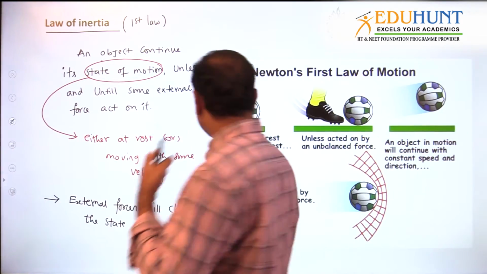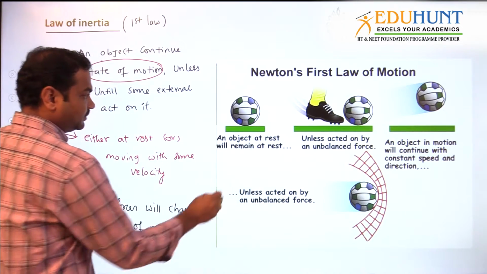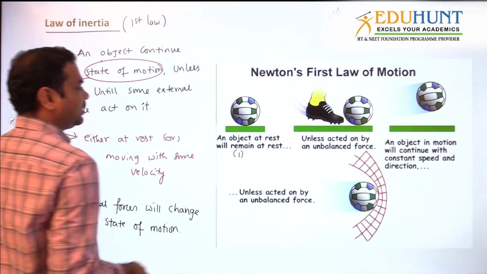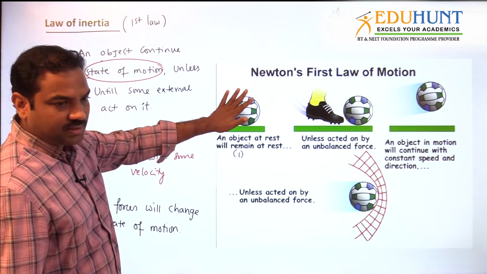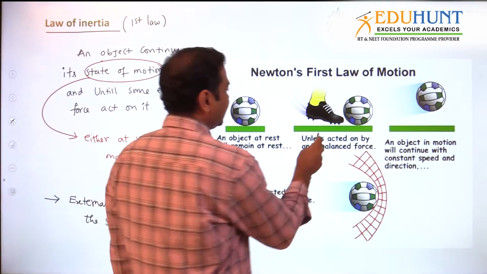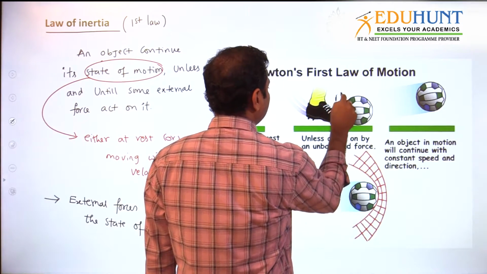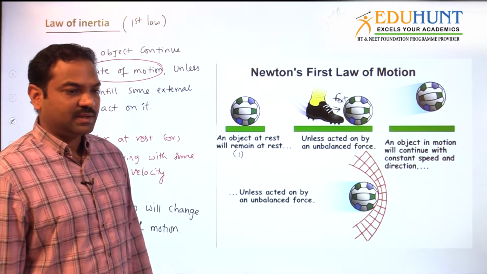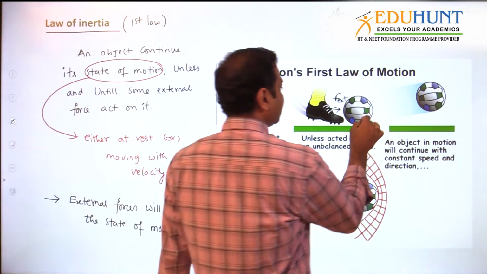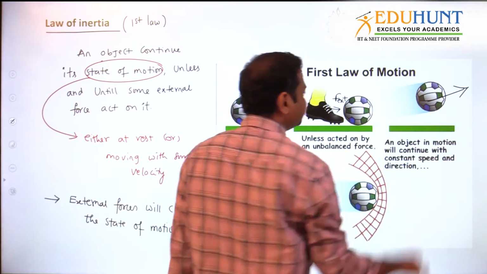So what is the example you can see here? The first diagram says the object is at rest. The ball is at rest, and it will continue at rest. But in the second case, we are applying an external force. This fellow is kicking the ball, applying some external force, then the object will start moving.